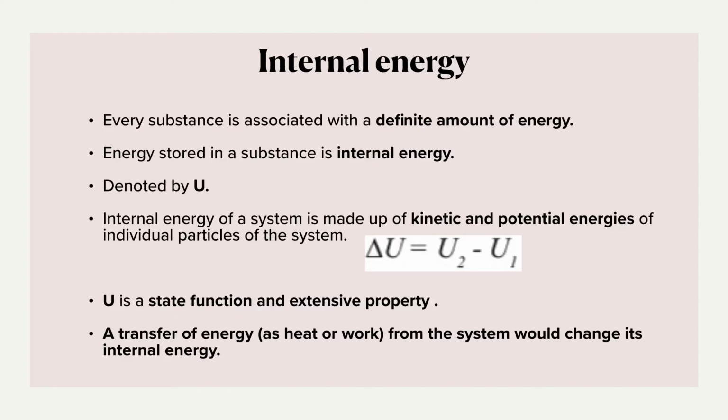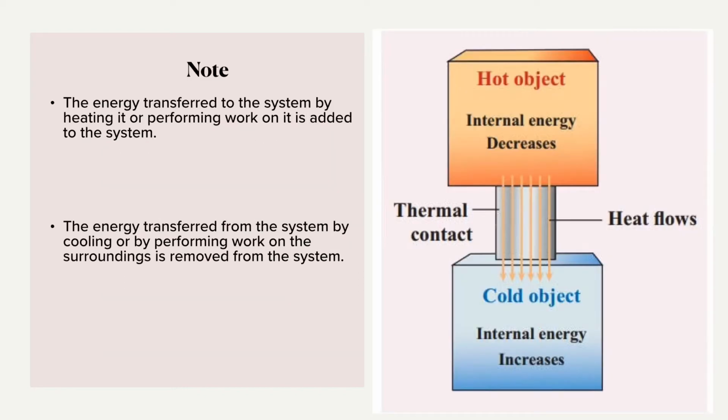Now if there is a transfer of heat or work from the system to the surroundings, then the internal energy will vary. Before seeing some examples, we'll see some important points so that it will be easier for us to calculate the internal energy of any system.